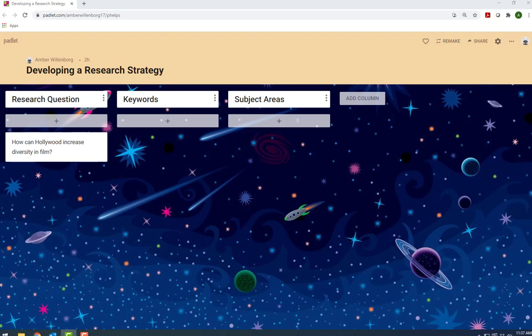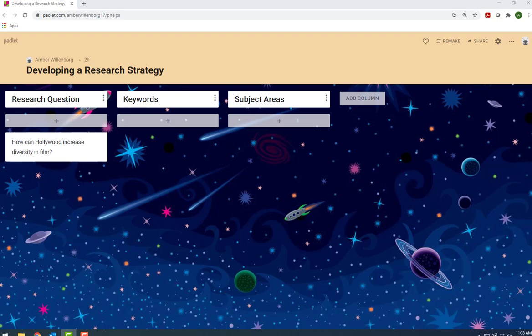Let's say that we've decided to research the issue of diversity in Hollywood. If we were using Google to do our research, we could simply search for our research question, how can Hollywood increase diversity in film, to get results? And we can definitely find non-academic sources this way.